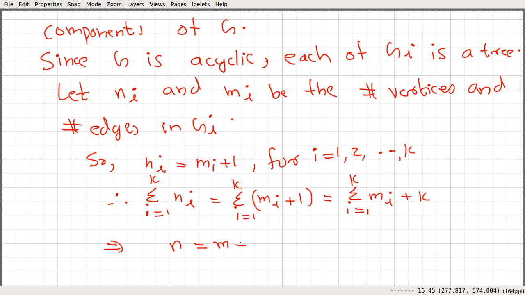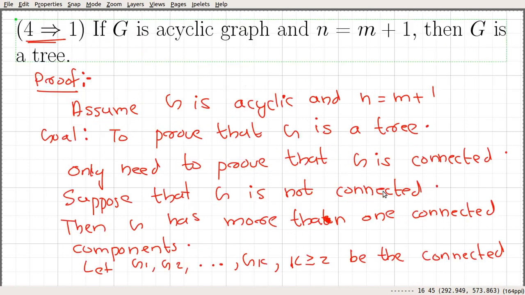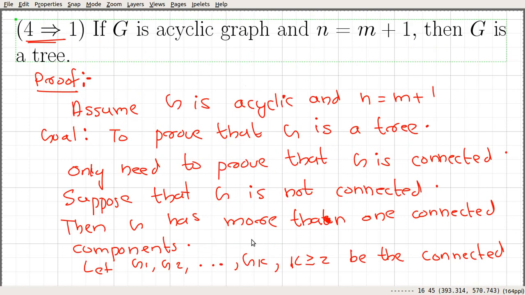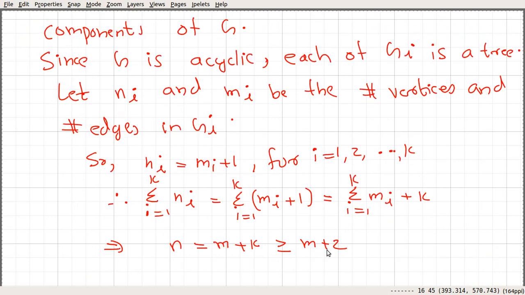That is m plus k, and k is assumed to be greater than or equal to 2, so this is greater than or equal to m plus 2.